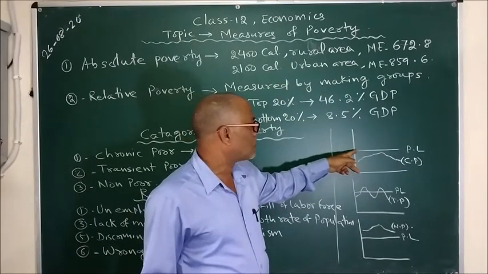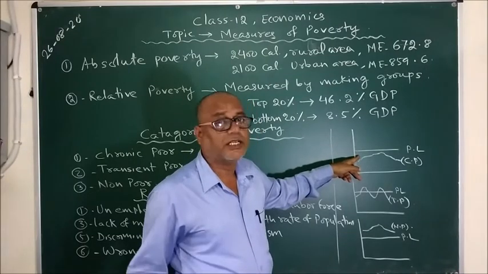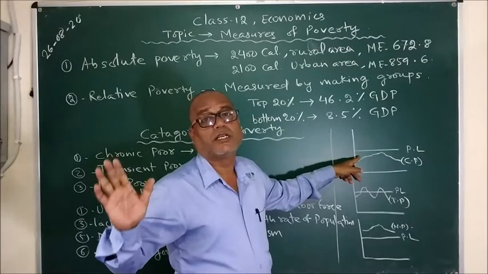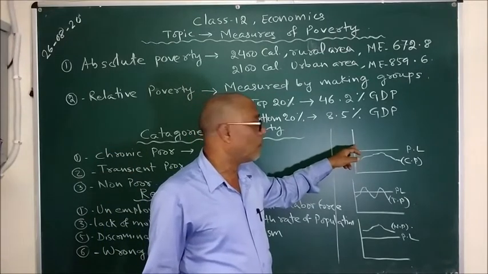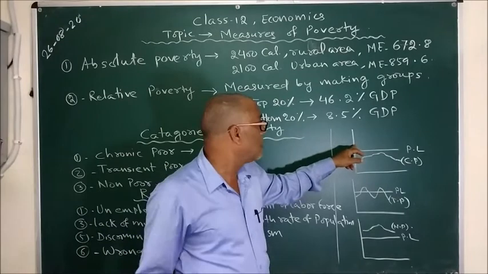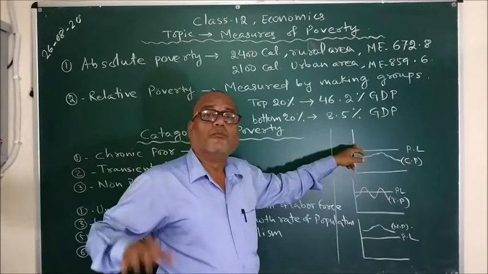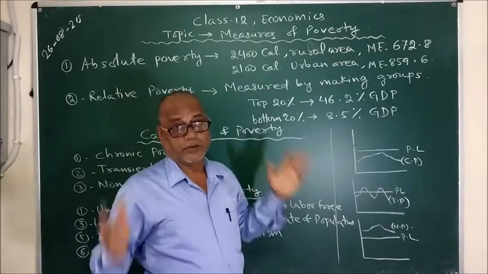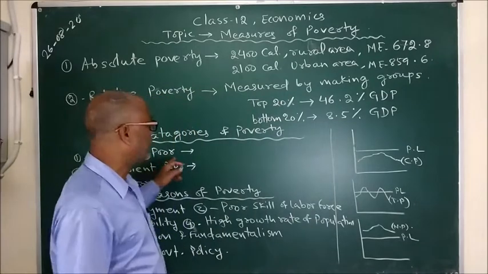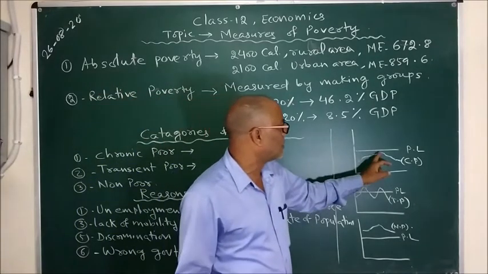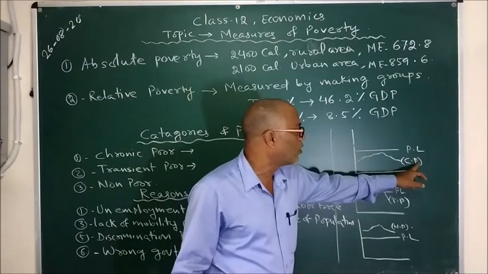Means if someone is earning below the poverty line, that means he is not able to purchase the calorie requirement. And if someone is remaining just over the poverty line, then he is earning more than what calorie requirement he has. So as you can see here, chronic poor, this graph, this curvy line, it states chronic poor, CP, and